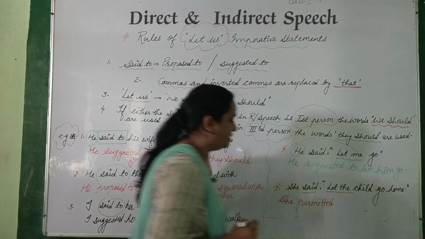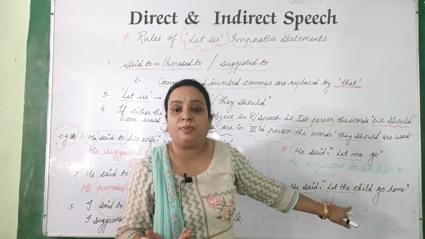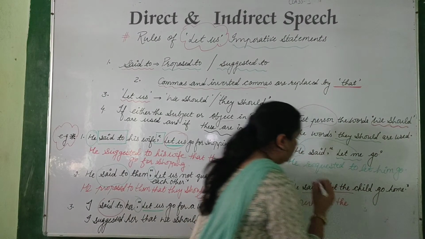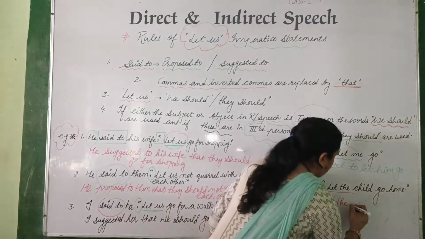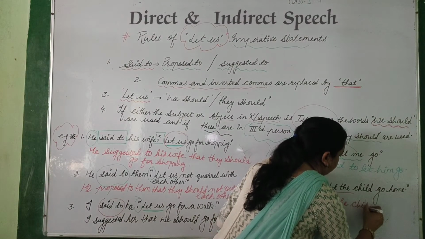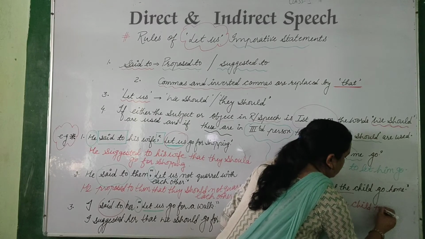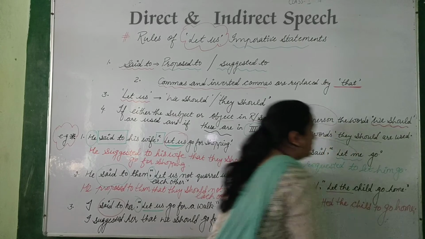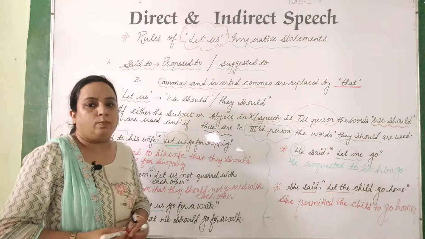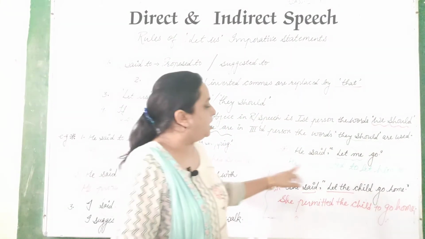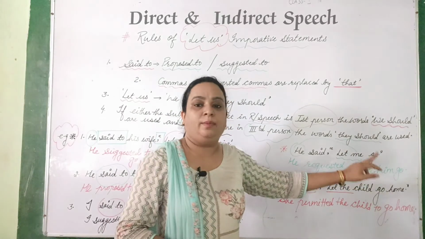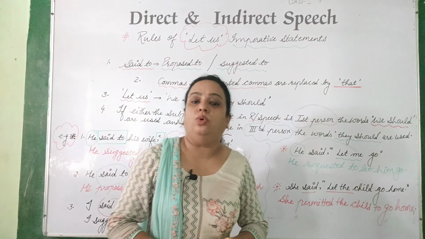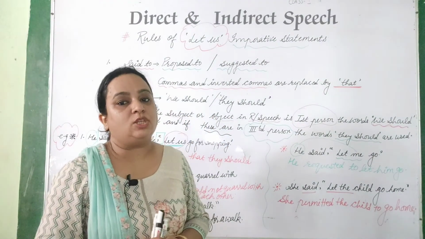To whom she is permitting? The child. Okay, so then write down here: she permitted the child to go home. Okay, or here he requested to let him go, and here she permitted the child to go home. Right? So like this you have to change.